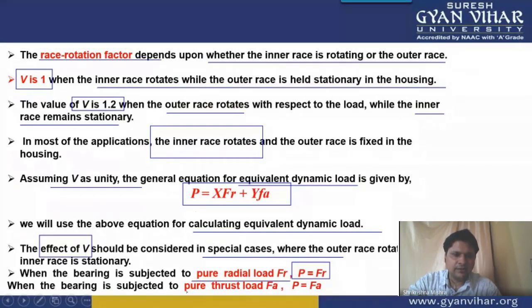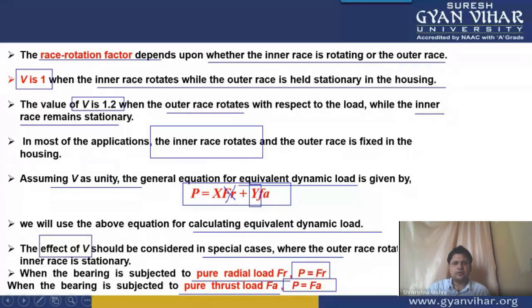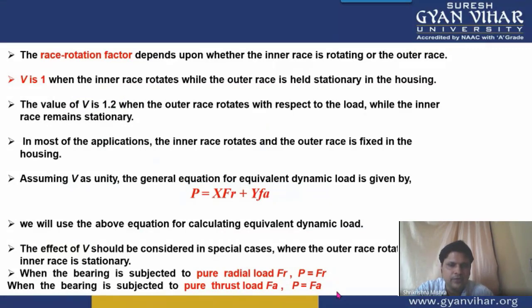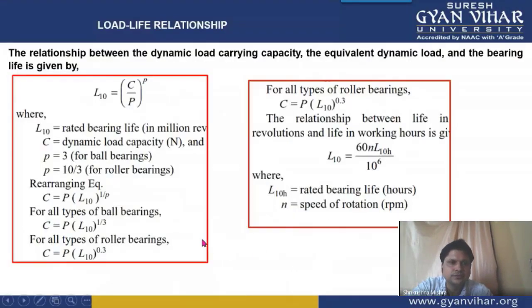And if the case is of pure thrust load, this means that there is no radial load acting on it, and there is no factor consideration either. All right, directly we can write, in the case of pure thrust load, P is equal to axial load. So this is very important. In the case of pure radial load, P is equal to Fr, and in the case of pure thrust load, P is equal to Fa.